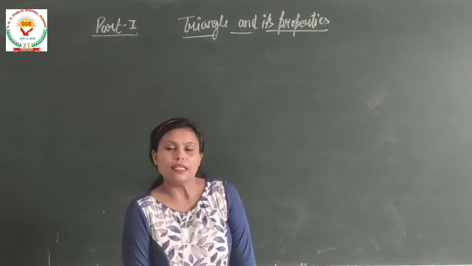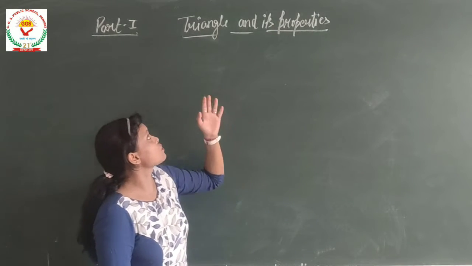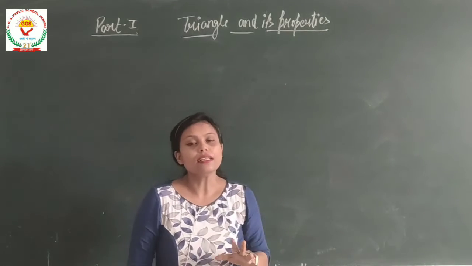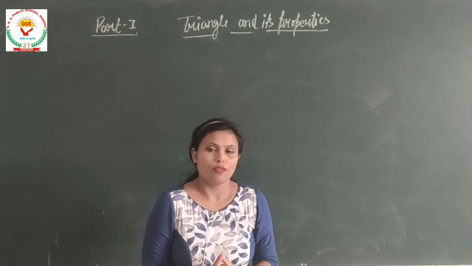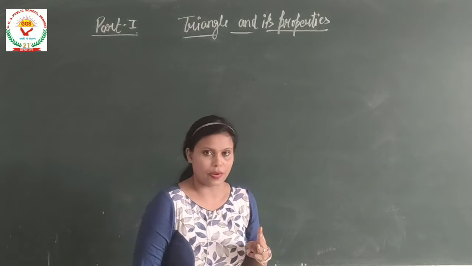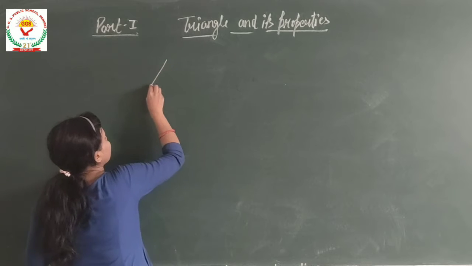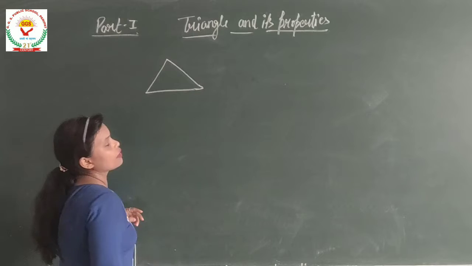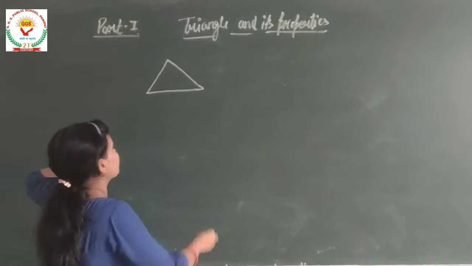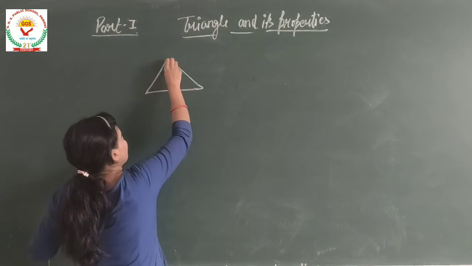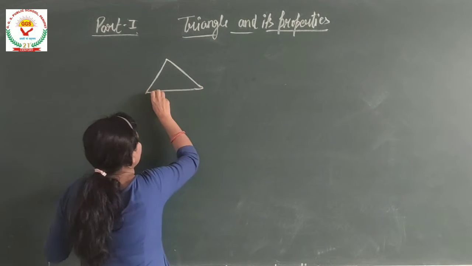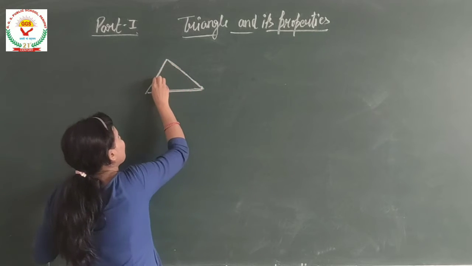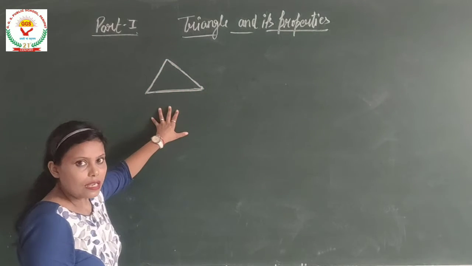Hello students, let's start a new chapter, that is triangle and its properties. So what is a triangle? A triangle is a closed curve which is made up of three line segments. That means if three line segments join together, they form a triangle. This is a line segment, this is a line segment, and this is also a line segment. That means three line segments which form a closed curve is known as a triangle.